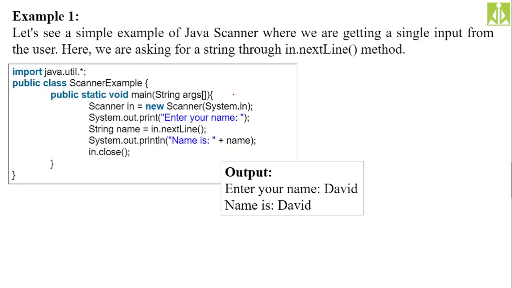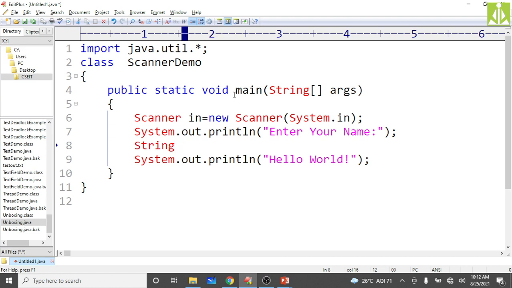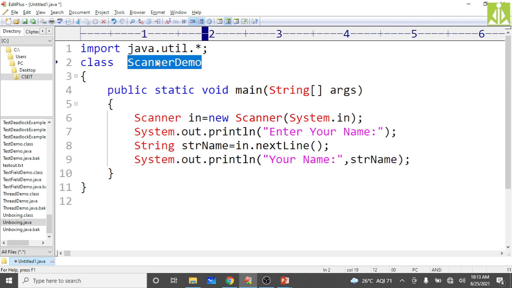Now we see how we can read it into a variable. You need to assign that to a string, because your nextLine method will return a string. So we need to assign it to a String name, equal to in.nextLine method we need to invoke. Then that string name I'm printing over here: Your name colon, and put the string. That's it. Save this program as ScannerDemo.java.